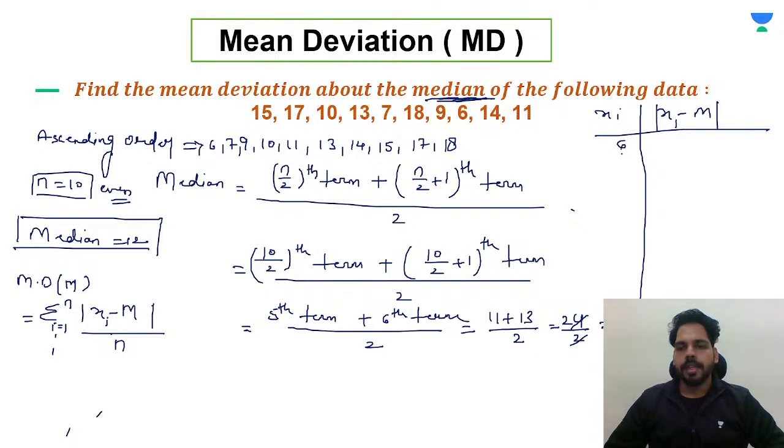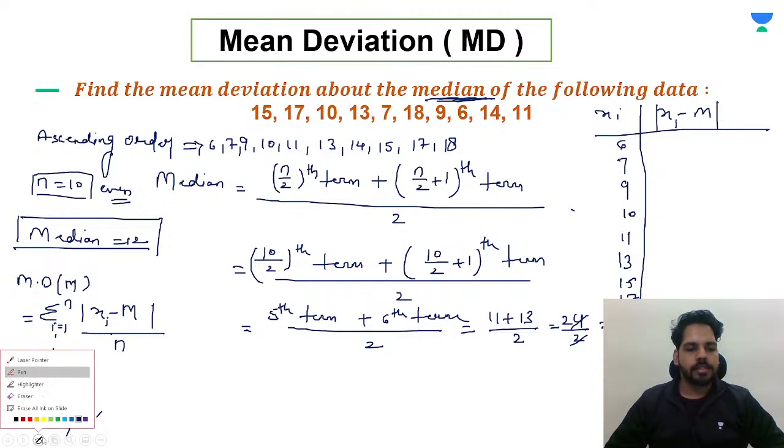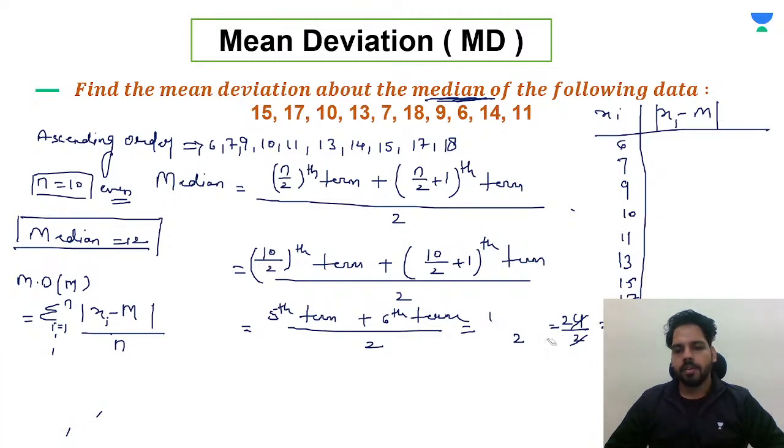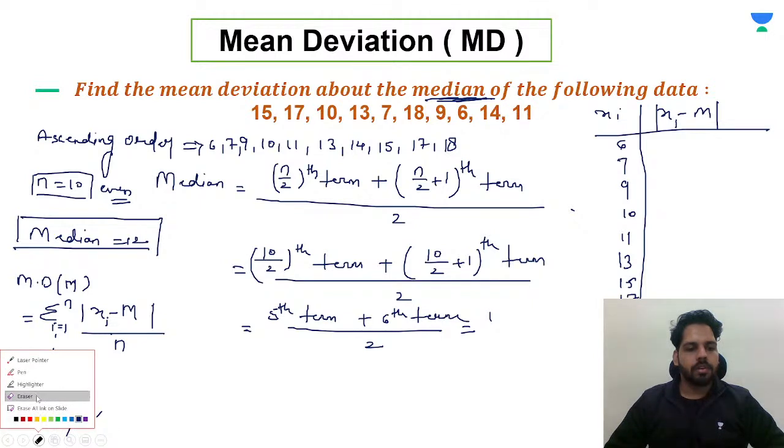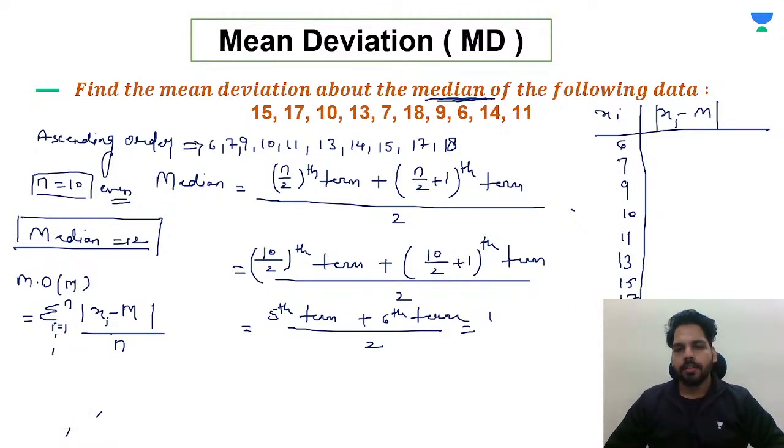Just get them out. 6, 7, 9, 10, 11, 13, 15, 17, and last I'm writing 18 over here. So I'm going to erase this. Now 17 and 18. Let's take out now.